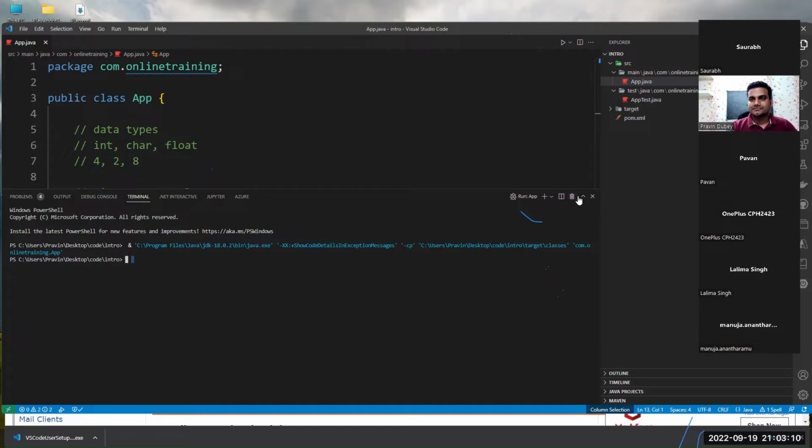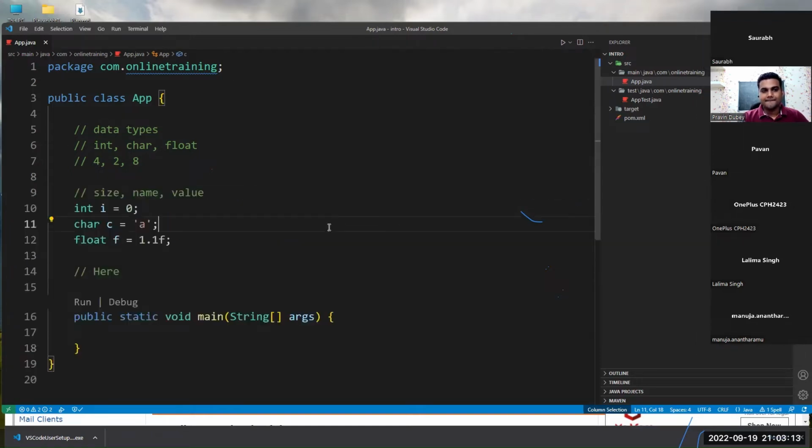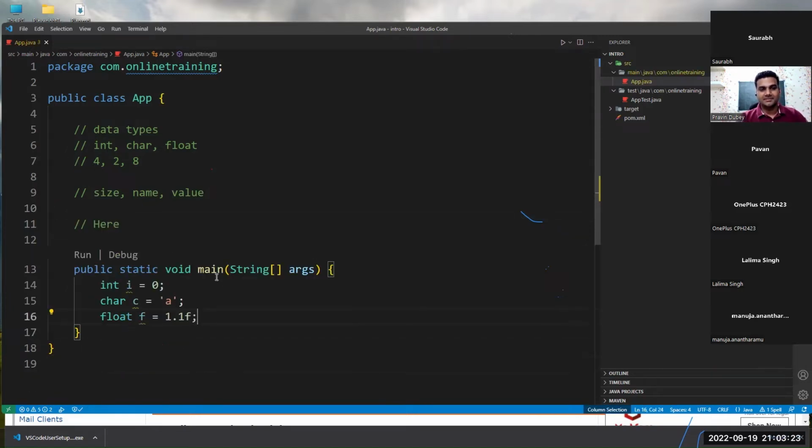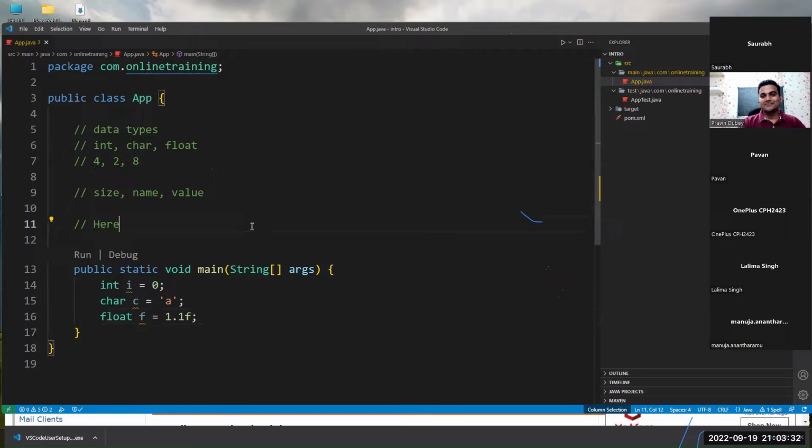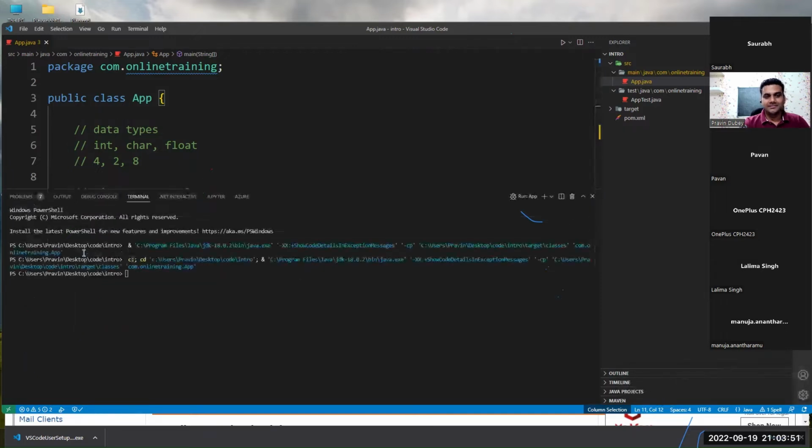Why has nothing been printed? We can declare all those variables as local. So you are saying that I can declare all of this inside main, then it will print something, is it? Yes or no? Now nothing will be printed. If I run this, nothing will happen again.